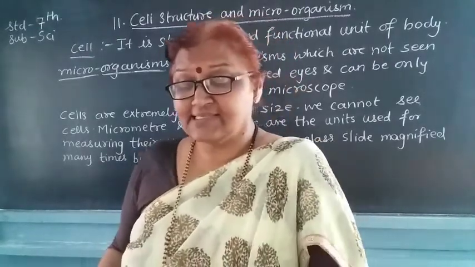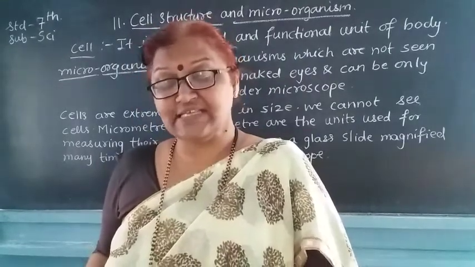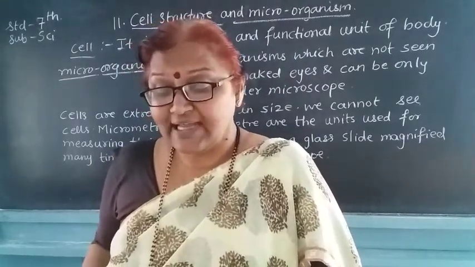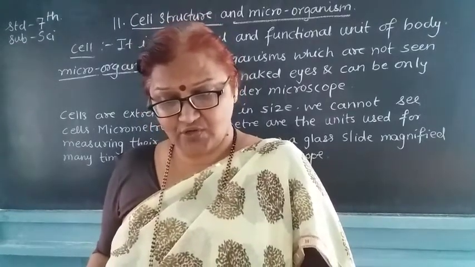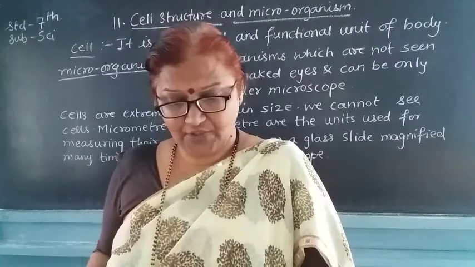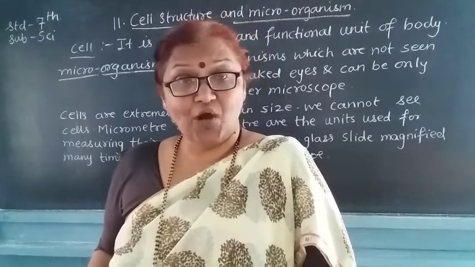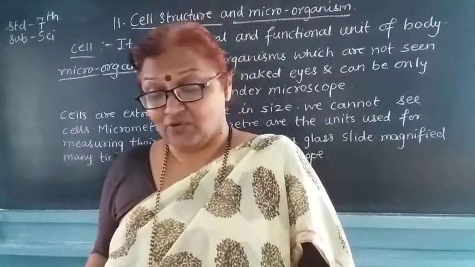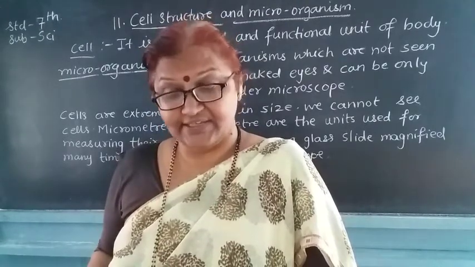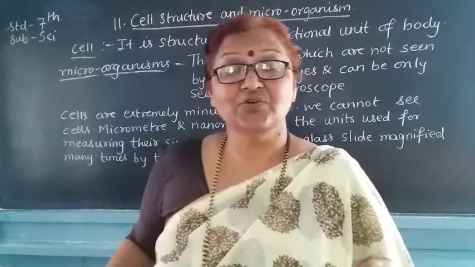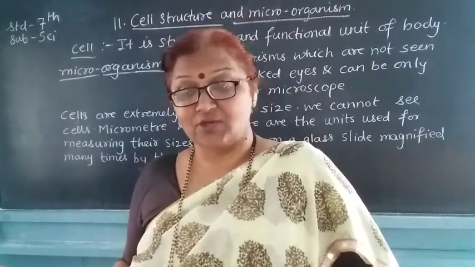There is a picture of a compound microscope in your textbook. It has an eyepiece, coarse focus knob, fine focus knob, tube, and objective lenses, which are very important. There is a stage and an illuminator.